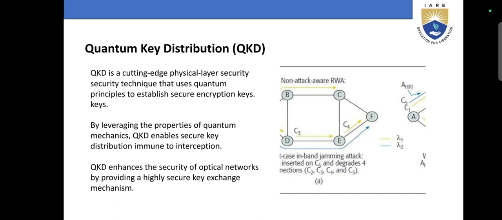By leveraging the properties of quantum mechanics, quantum key distribution enables secure key distribution immune to interception. QKD enhances the security of optical networks by providing a highly secure key exchange mechanism. The worst case in-band jamming attack is inserted on a connection and degrades connections C2, C3, C4 and C5.